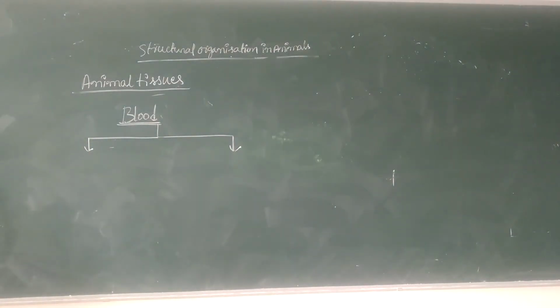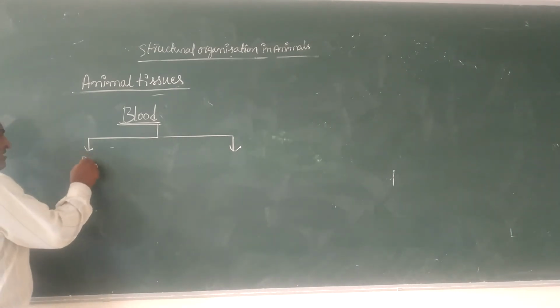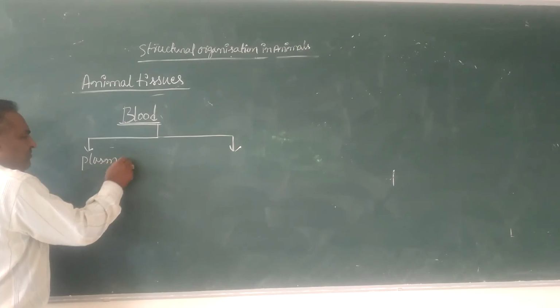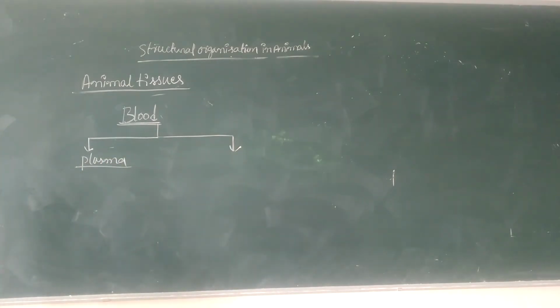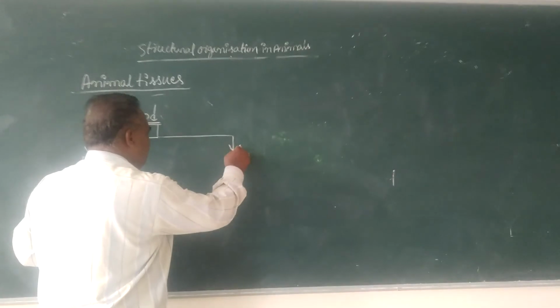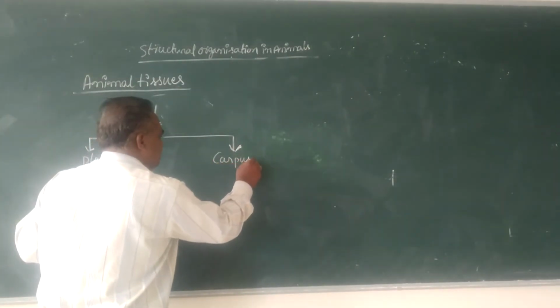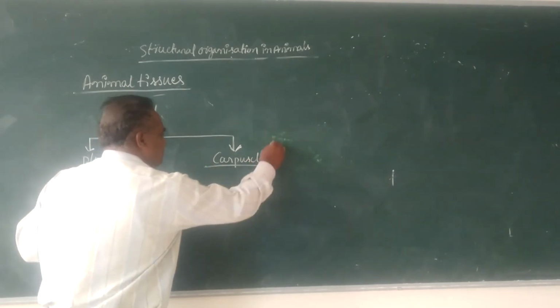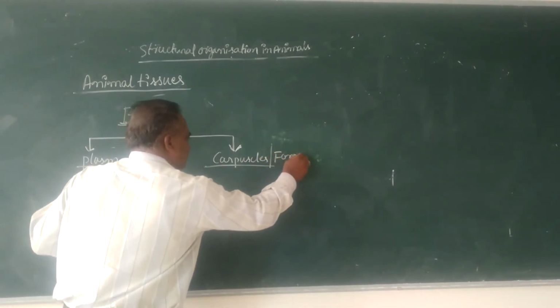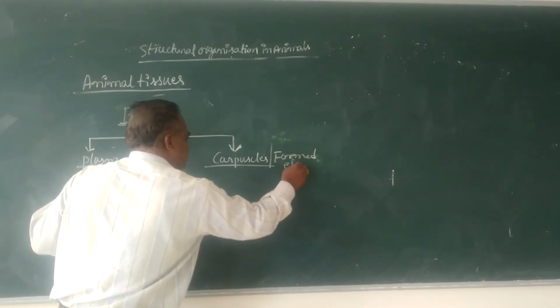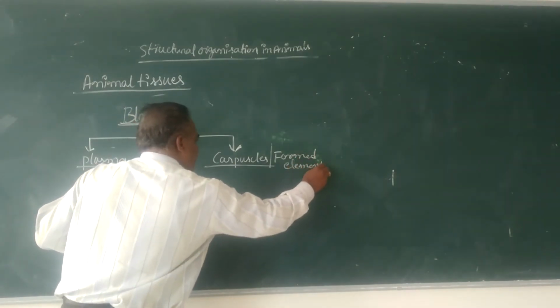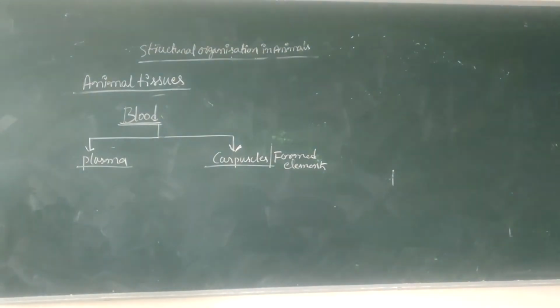The liquid part of the blood is called plasma. The solid or cellular part of the blood is called corpuscles, or formed elements. So there are two different portions of blood.